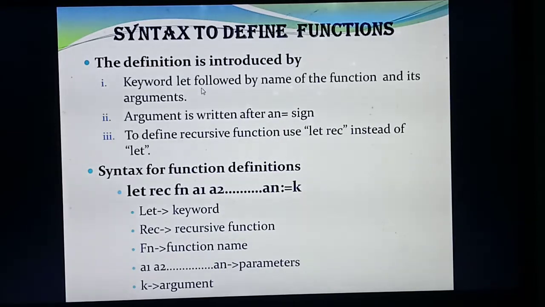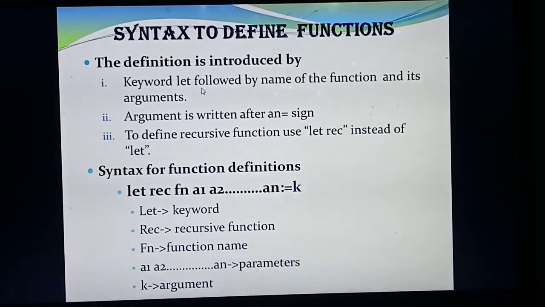Understood? Second point. What's the first point? The function always starts with the keyword let. Then after the keyword let, what do you need to write? It is followed by the name of the function. Whatever name you are giving, you should write the name of the function after the keyword let.